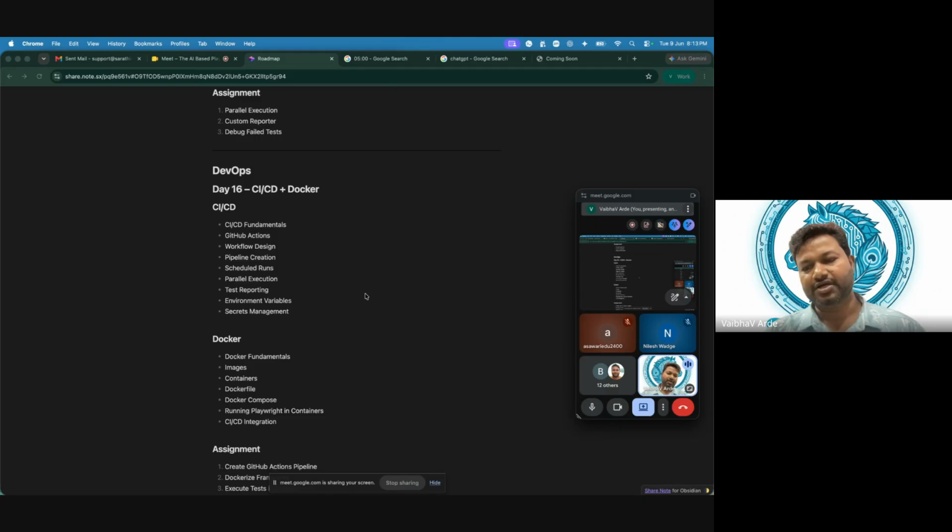You are creating an automation framework. That automation is supposed to execute on its own. When I say on its own, it means if a developer pushes his code, then some action should be triggered, and that action will execute our test cases. This is nothing but a CI/CD pipeline. CI is continuous integration. CD is for deployment or delivery, which we will cover later. But when we talk about CI/CD, we are mostly talking about CI, continuous integration, and then that automation should execute.